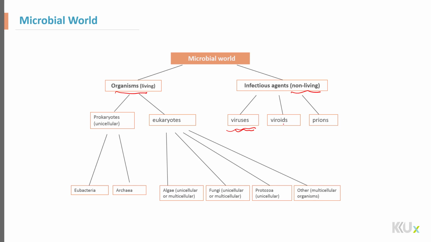The next group of the non-living infectious agents is the viroids. This is RNA, and this naked RNA is capable of causing diseases. And the last one among the non-living agents is the prion. This is a protein mostly in mammals, and this protein is present in our brain cells. It is expressed in our brain cells, and it is required for brain cell communication or cell signaling.